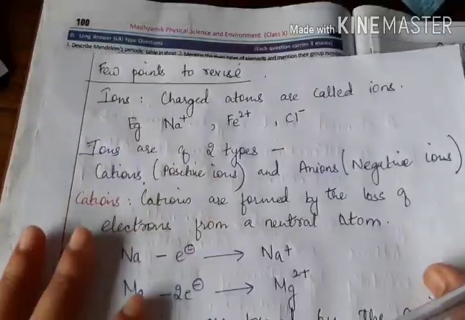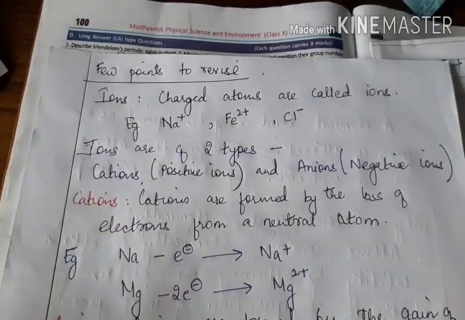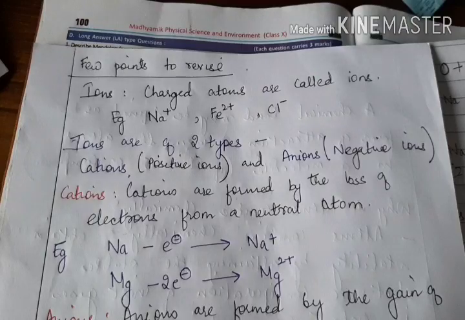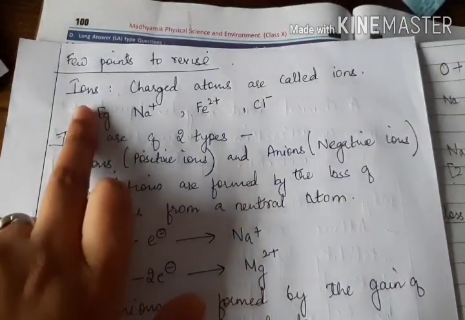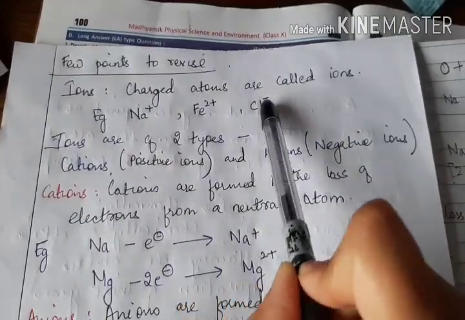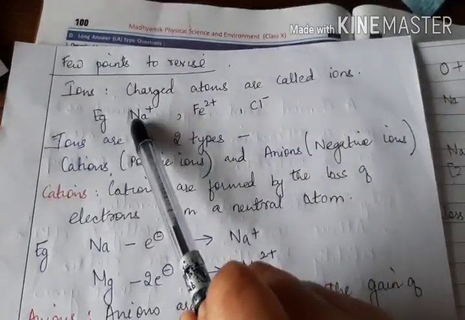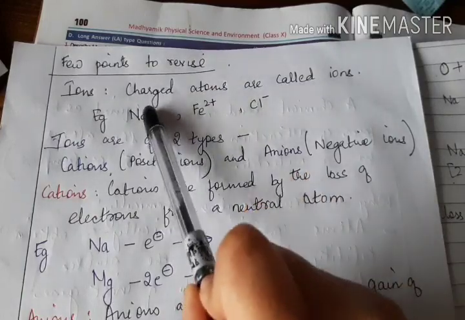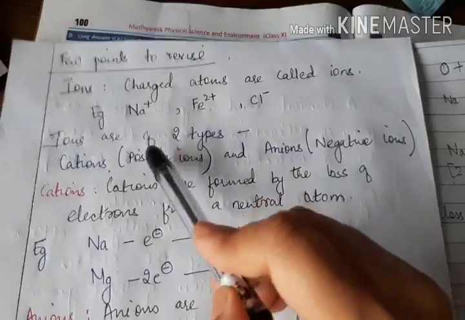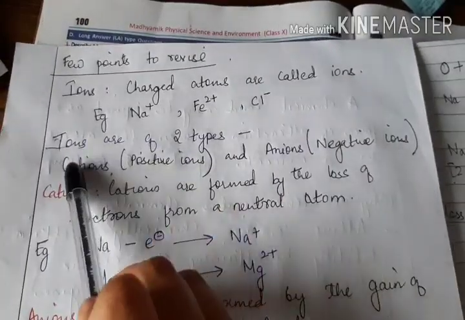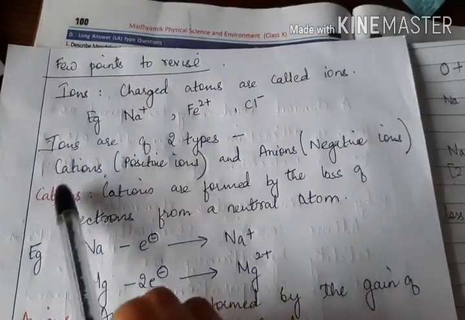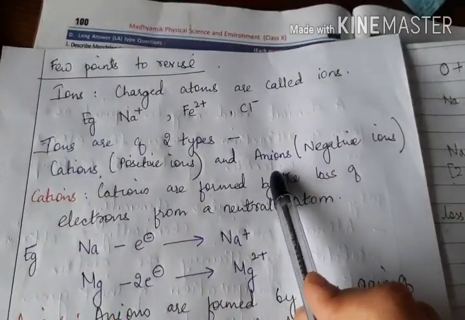But before that, we need to revise a few things. This you already know, but you need to have it clear in your mind. Ions. You know the term ions? Ions are like this: Na+, Fe2+, Cl-, and so on. Ions are charged atoms having some charge. Charge can be positive or negative, therefore ions can be positive ions or negative ions. Positive ions are called cations. Negative ions are called anions.